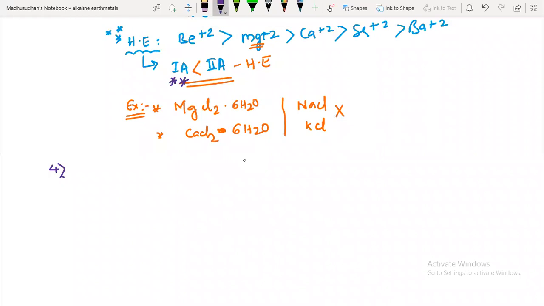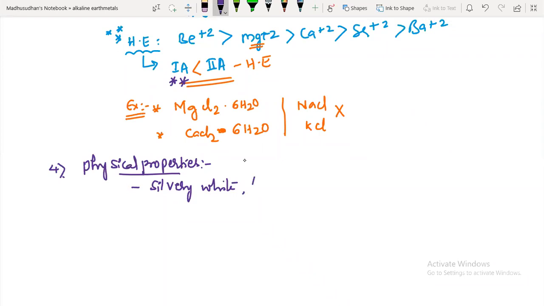Now we'll write their physical properties. What are the physical properties of them? First, they are silvery white, shining, lustrous.